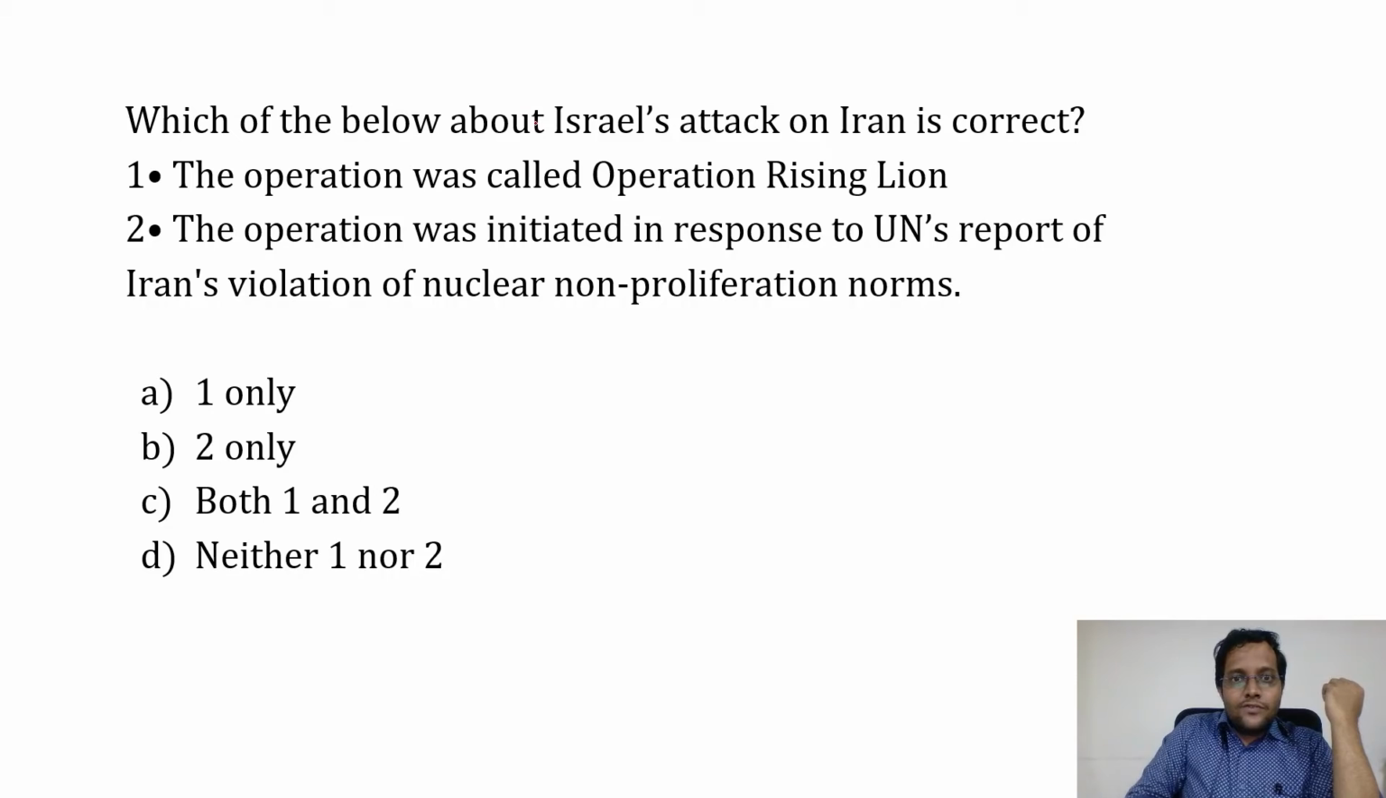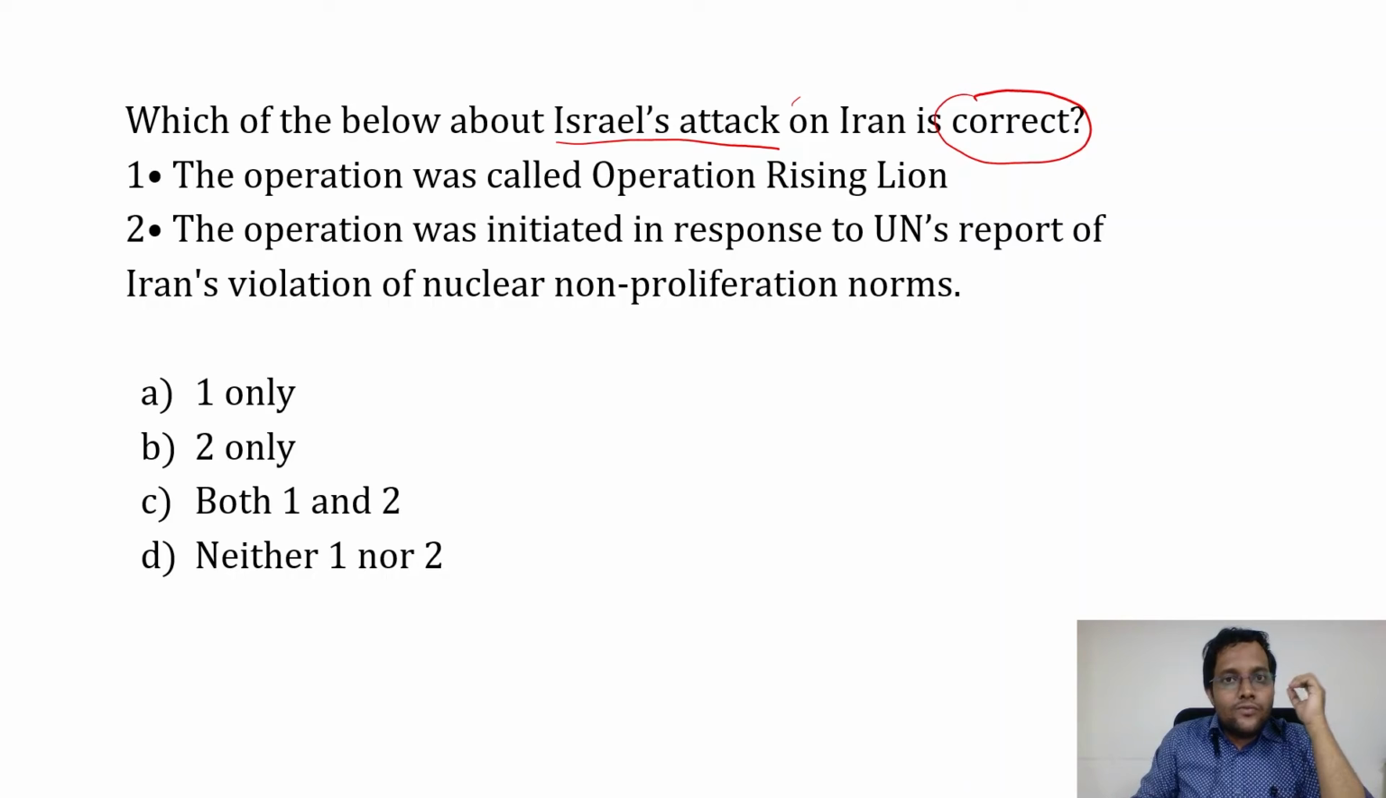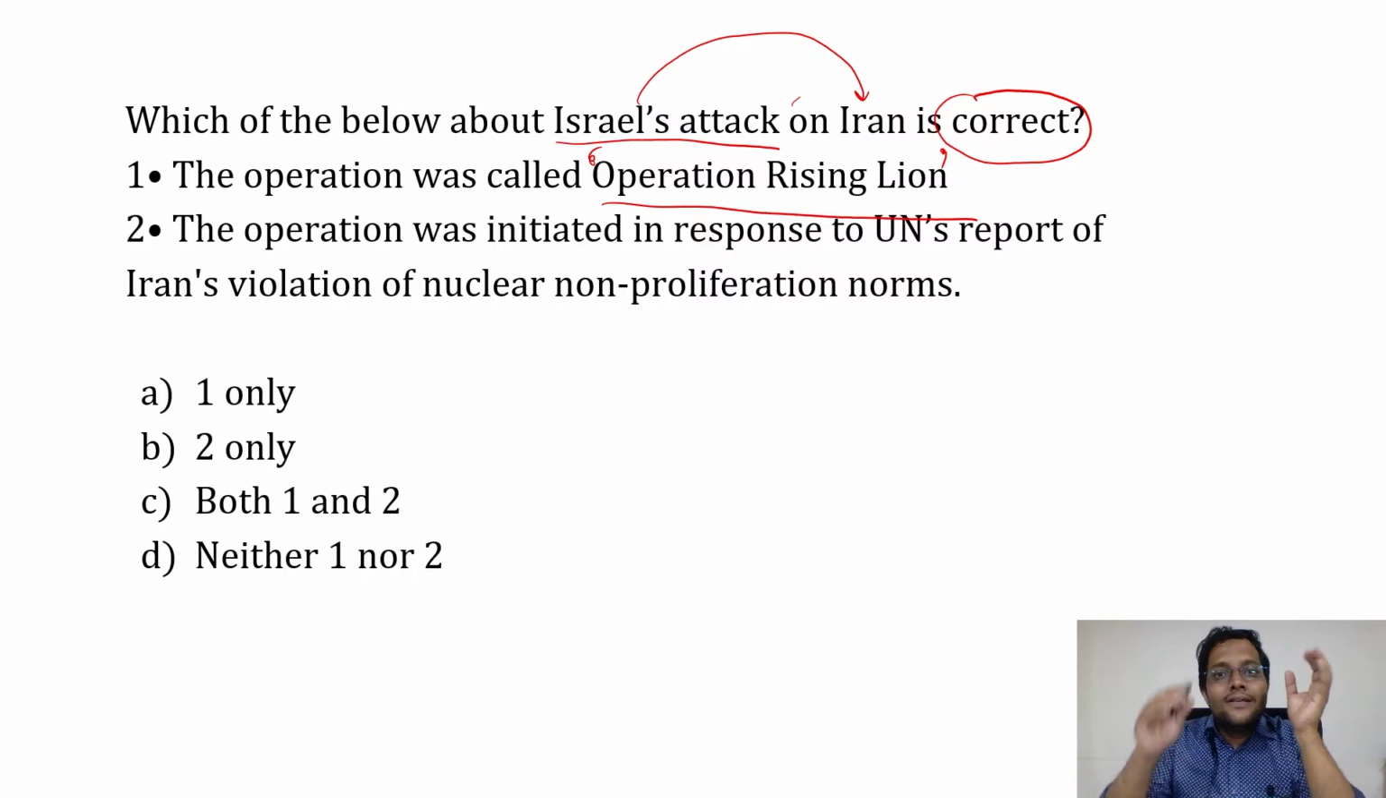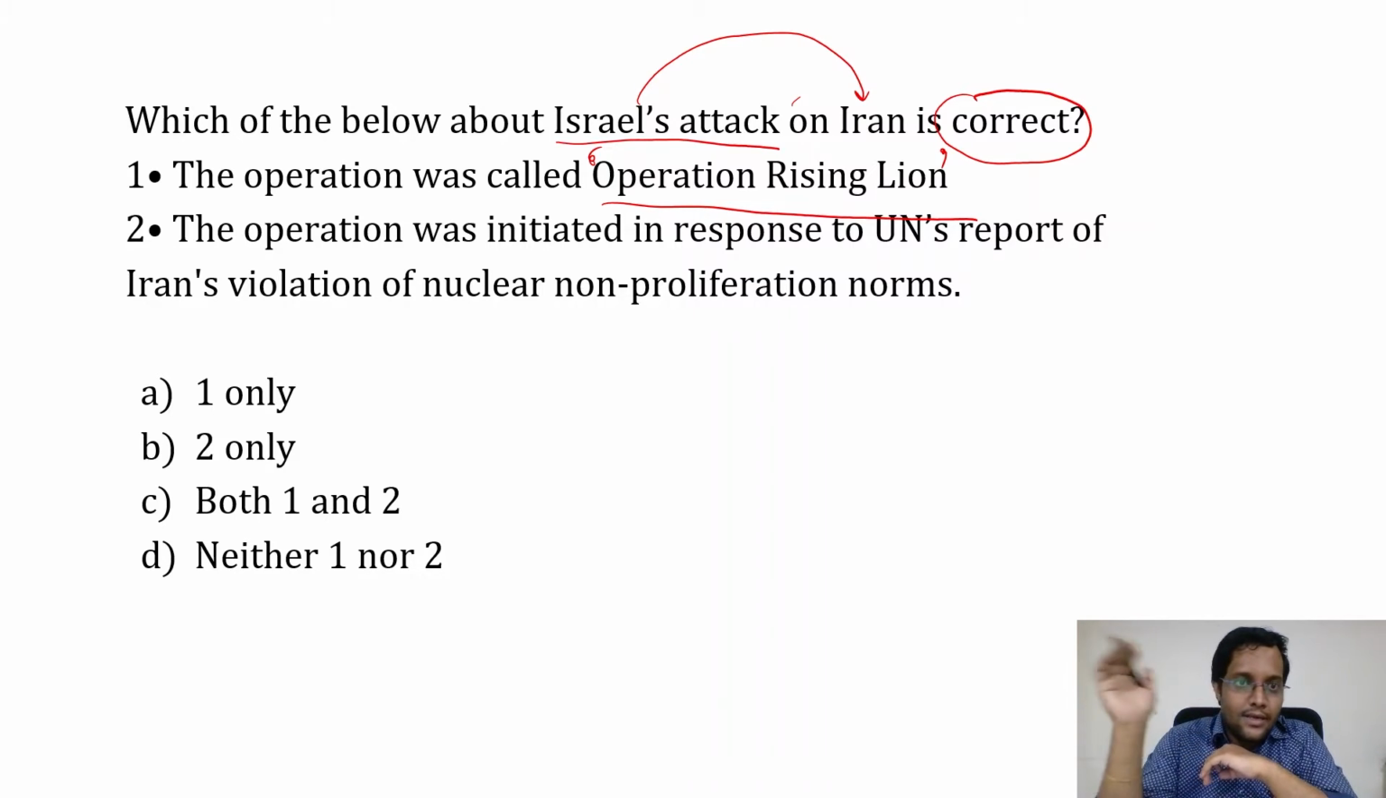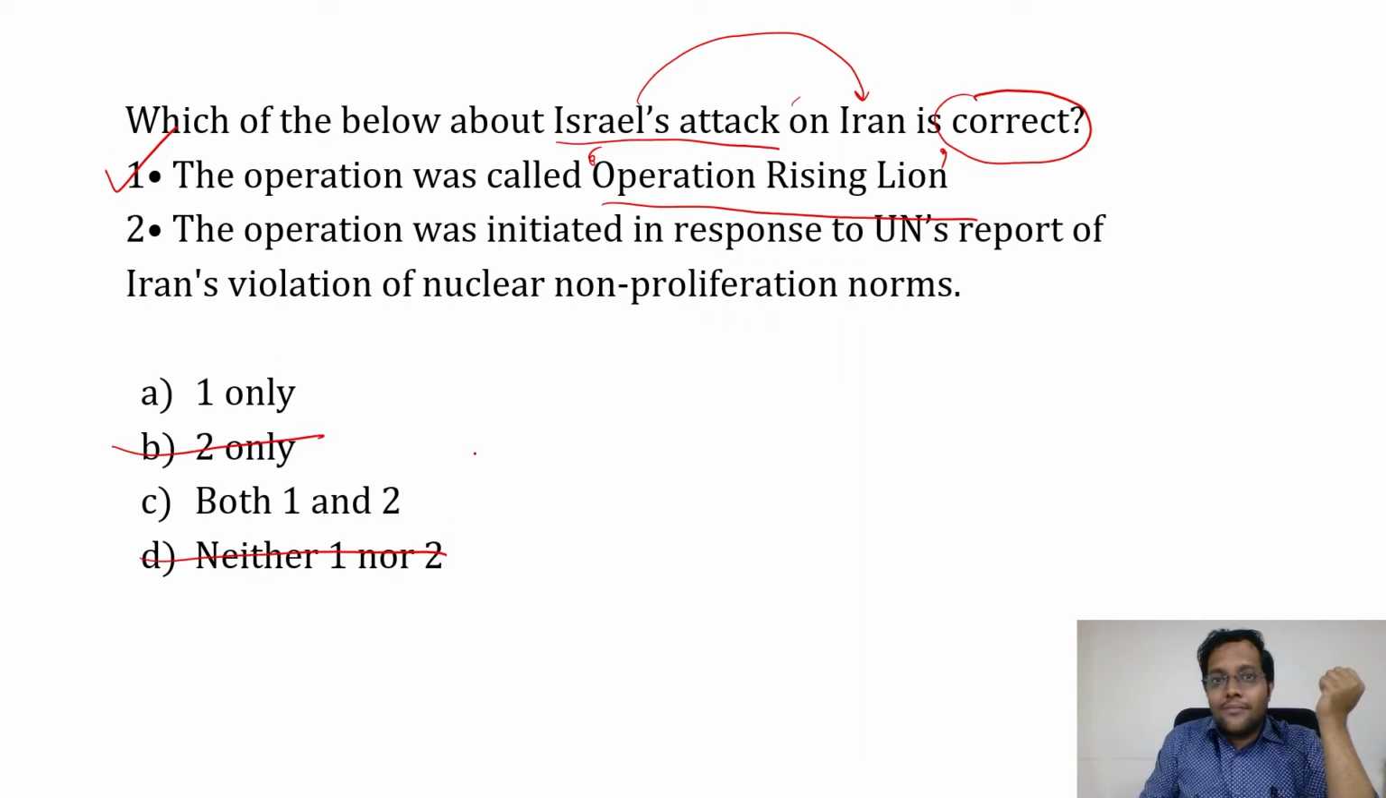So the question is, which of the below about Israel's attack on Iran is correct? So what we have to identify is about Israel's attack on Iran. Firstly, the operation was called Operation Rising Lion. See, this can be an independent question as well. Which of the following is the operation about Israel's attack on Iran? Okay, so the first statement is Operation Rising Lion. Yes, it is correct. So option B and D can be removed. So we have now come 50% closer to the final answer.